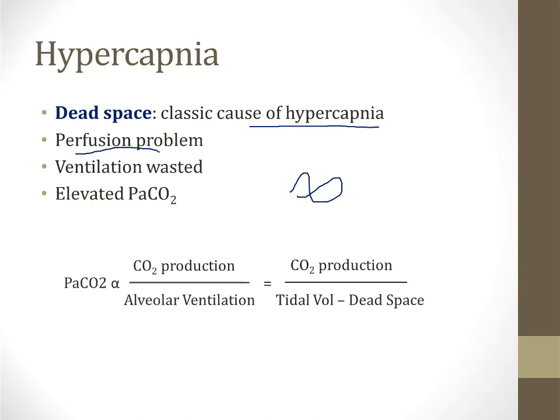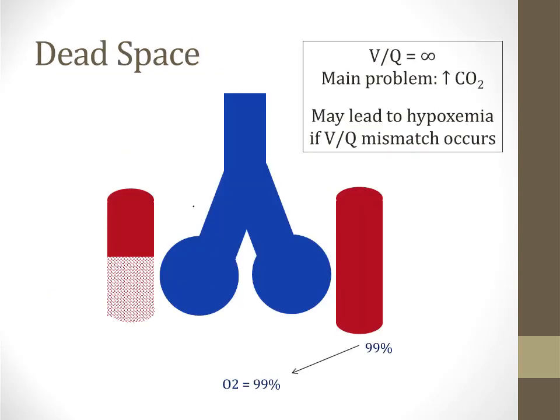It's a perfusion problem, so ventilation gets wasted. And you can see that in this equation at the bottom of the screen here. When the dead space term goes up, that is going to increase the PaCO2 by this equation, and it also makes sense by the conceptual image we talked about before. I'll go back here to our diagram. When patients with dead space hyperventilate, the ventilation is wasted on this alveolus on the left side of the screen that has no perfusion, and for this reason, carbon dioxide doesn't get effectively removed. And as I said before, the main problem in dead space is hypercapnia.